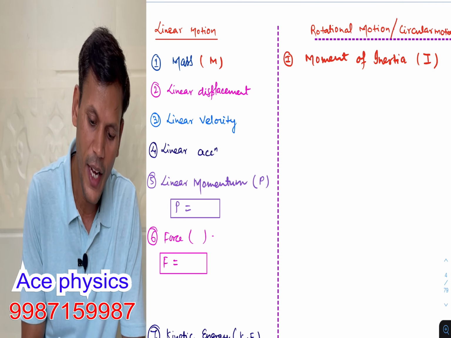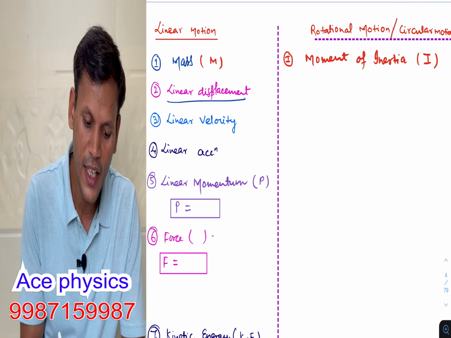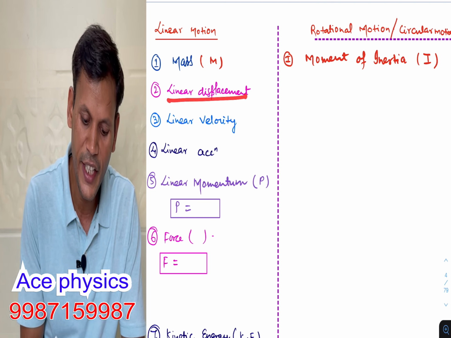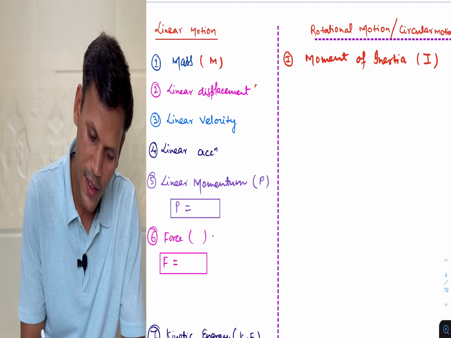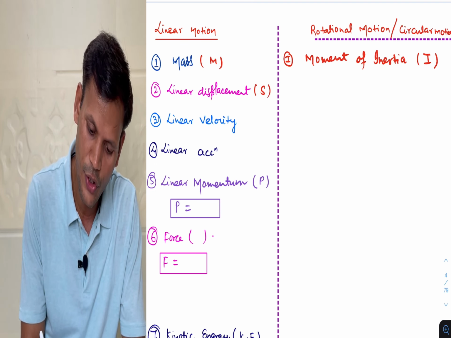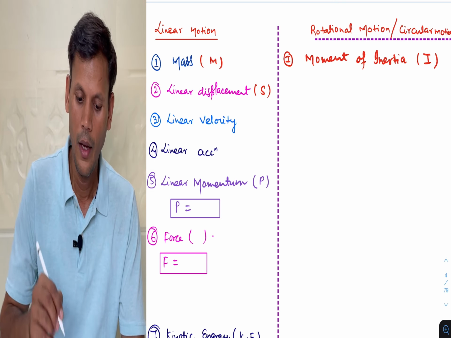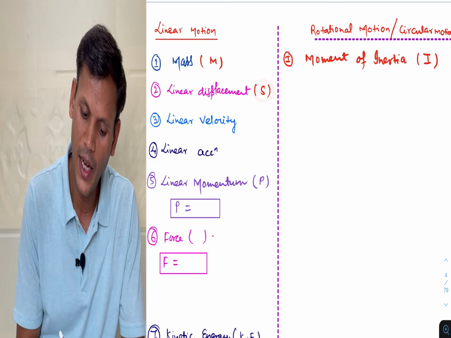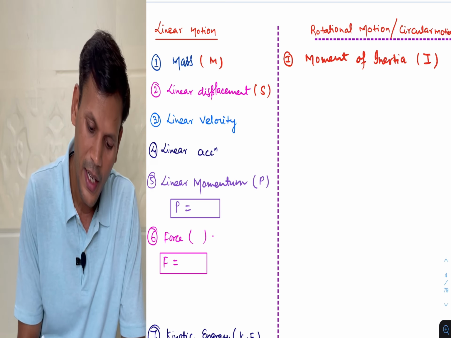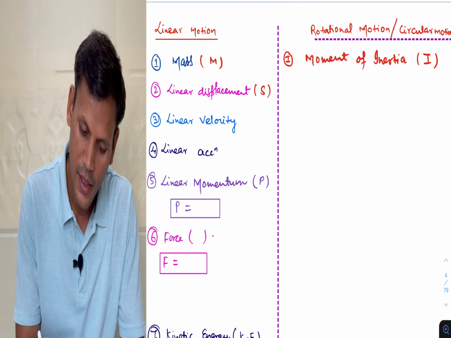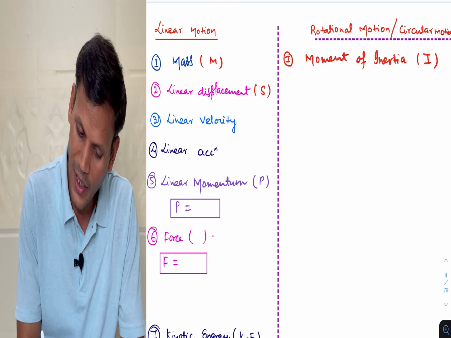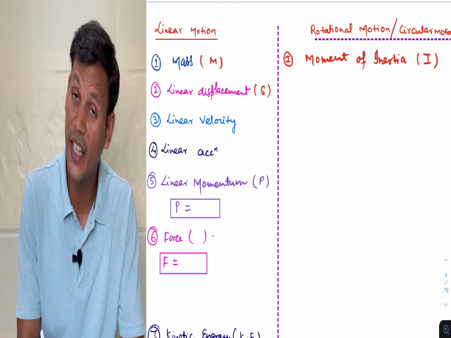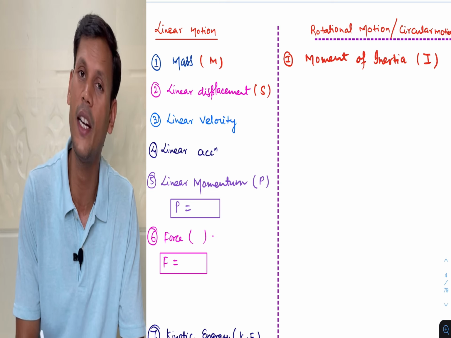Now second term we have here linear displacement. What is the linear displacement? It is the shortest distance between 2 points in a particular direction, and linear displacement is represented by S. Here for a rotating rigid body, every particle will have its linear displacement as well as angular displacement.